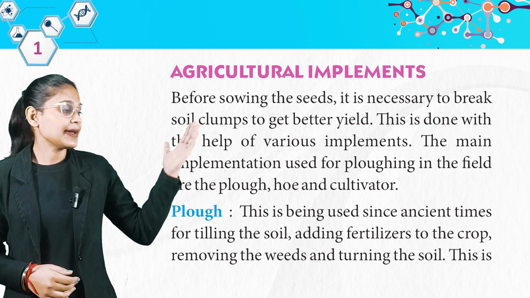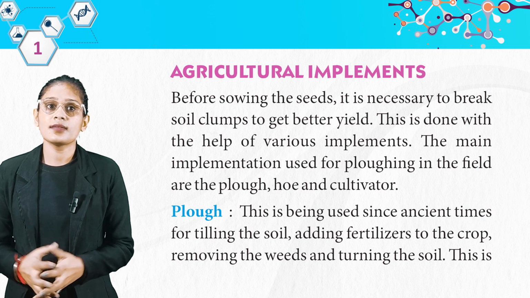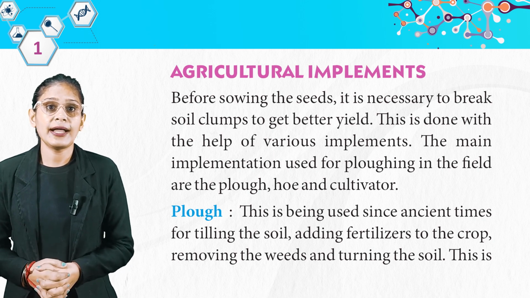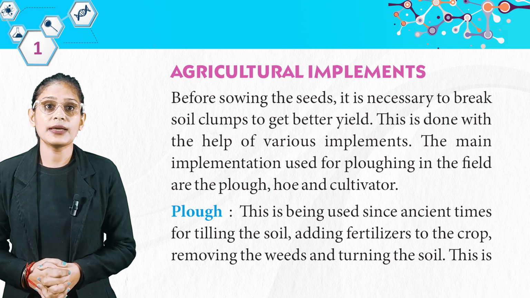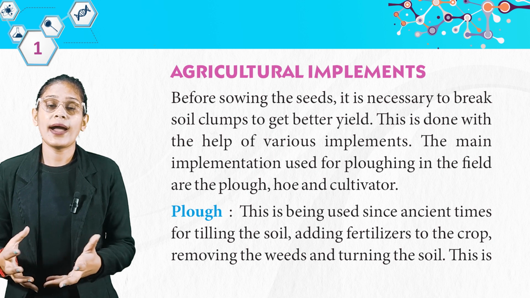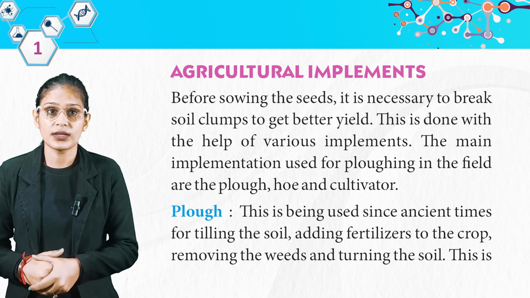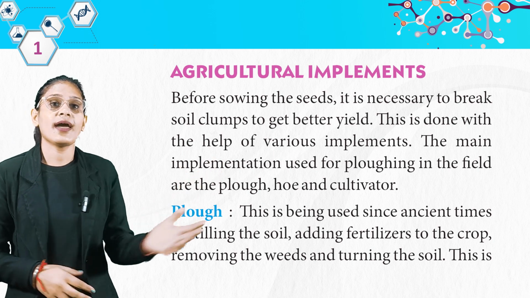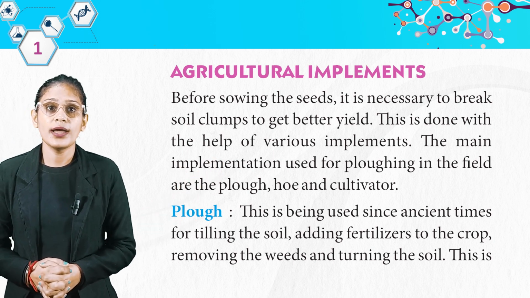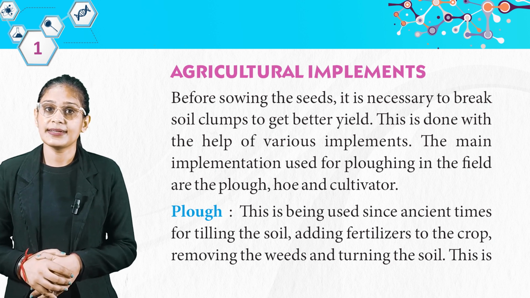Now we have agriculture implements. Before sowing the seeds, it is necessary to break soil clumps to get better yield. This is done with the help of various implements. The main implements used for ploughing in the field are the plough, hoe and cultivator. So students, ये कुछ instruments हैं जो हम अपने fields में use करते हैं. Here, the first we have plough. This has been used since ancient times for tilling the soil, adding fertilizers to the crop, removing the weeds and turning the soil.